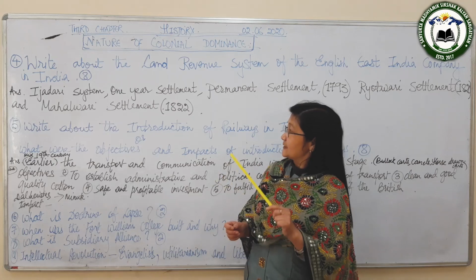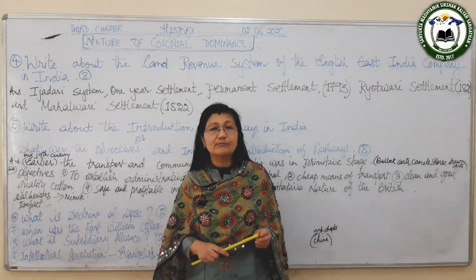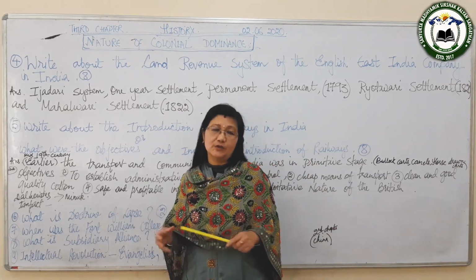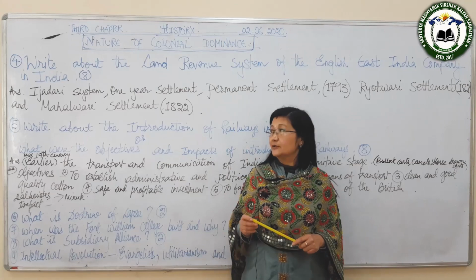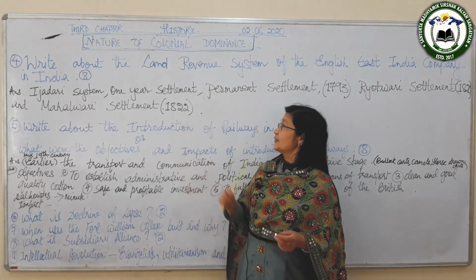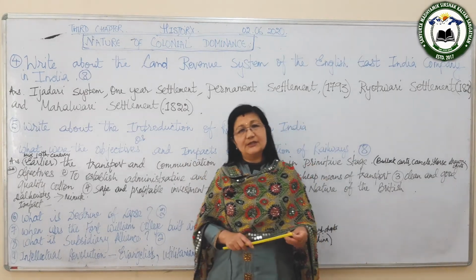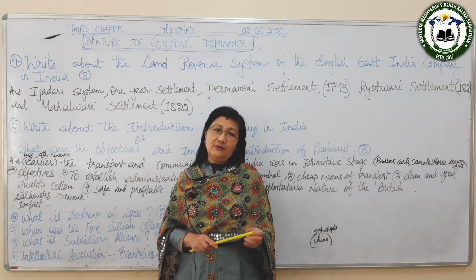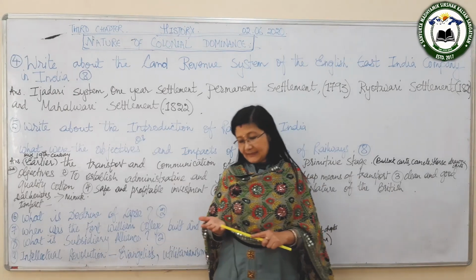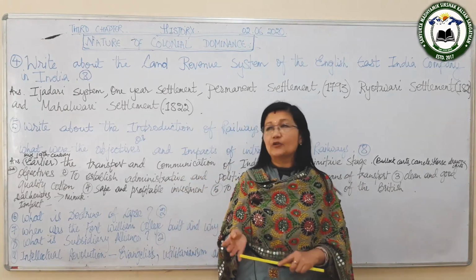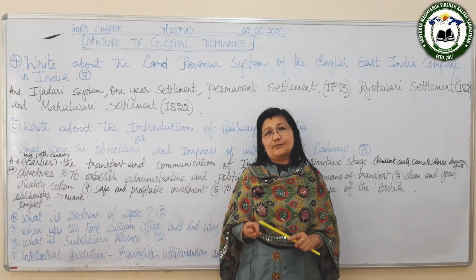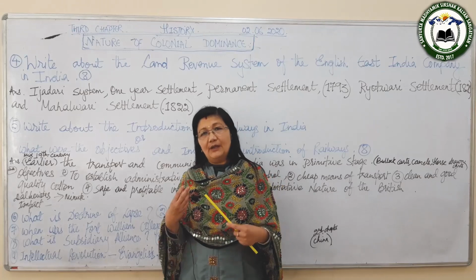Now the next is the Mahalwari settlement, and it was known as Mahalwari because the tax was collected from the Mahal, which was also known as the village. Village was known as the Mahal, so it was known as the Mahalwari settlement, and it was introduced by Holt Mackenzie in 1822, but it was introduced in northern India. Ryotwari settlement in southern India, Mahalwari settlement in northern India, and the tax had to be paid not by the individual landholder but by the village.